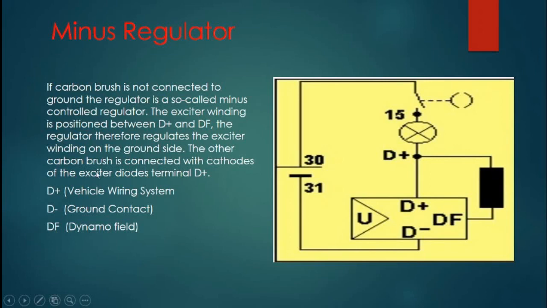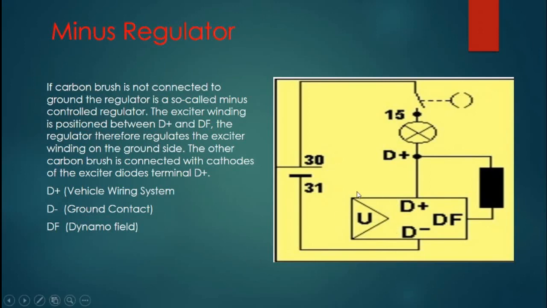The other carbon brush is connected with the cathode of the exciter winding diode, terminal D plus. So D plus is the vehicle wiring system, D minus is the ground contact, and DF is the dynamo field. You can see on the generator it is also written as W. W means frequency.